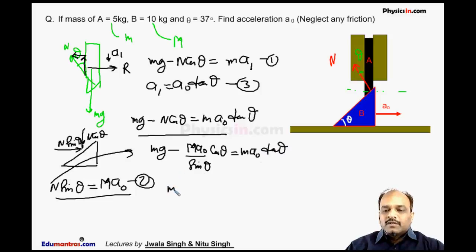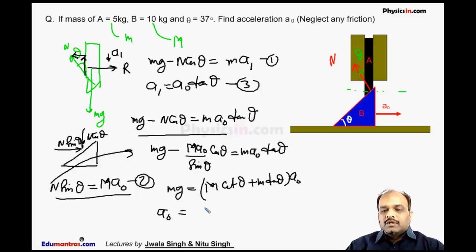So from here we get mg must be equal to capital M cot theta plus small m tan theta into A naught. So A naught is equal to mg divided by capital M cot theta plus small m tan theta.